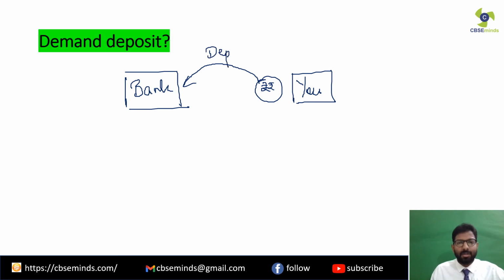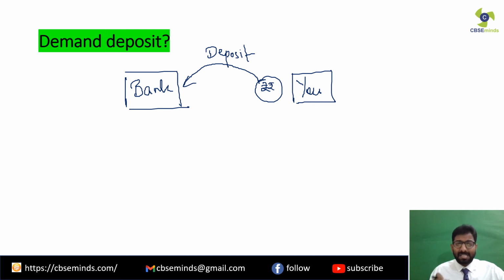You are depositing your money in the bank, because banks, of course, accept deposits, isn't it? Now when you have deposited your money, you can also withdraw it anytime by going to the bank, or by using your ATM cards, your debit cards. So what it means by demand deposit is that whenever you demand your money from the bank, the bank is liable to give you the money at that time only.